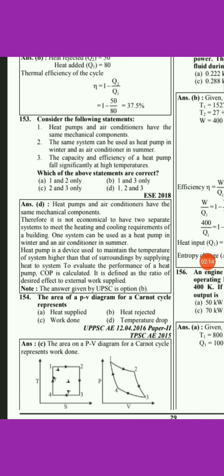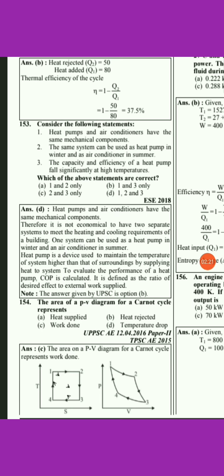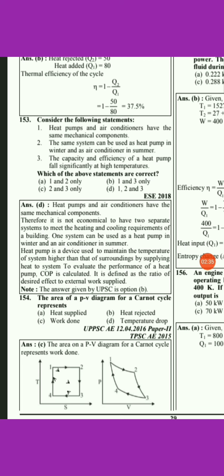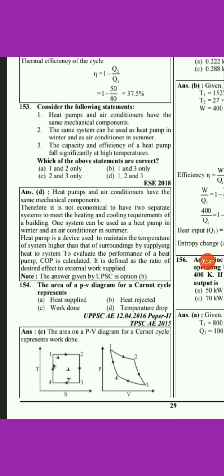Generally in air conditioners the cooling coil is active, and in heat pumps the cooling coil is inactive. Air conditioners are generally used in summer for cooling and dehumidification, and heat pumps are used in winter for heating and humidification.